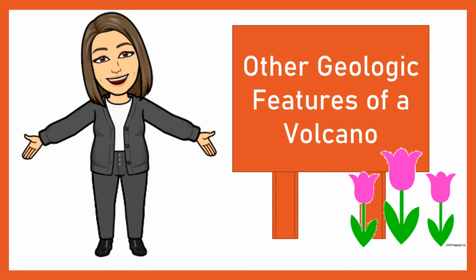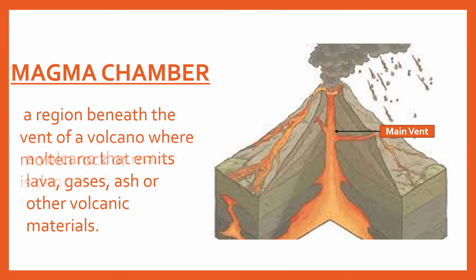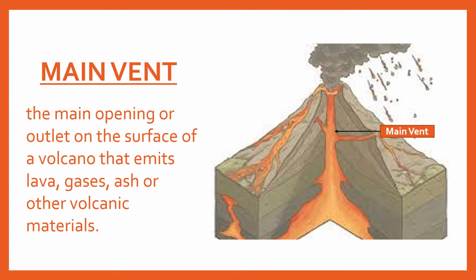Other geologic features of a volcano. Magma chamber, or region beneath the vent of a volcano where molten rock or magma is deposited or stored before eruption. Main vent, the main opening or outlet on the surface of a volcano that emits lava, gases, ash, or other volcanic materials.